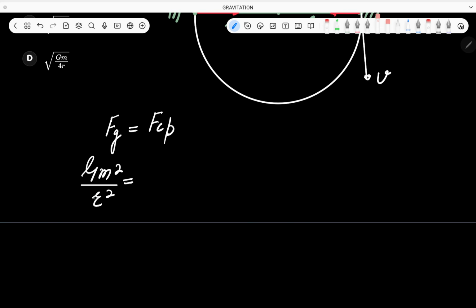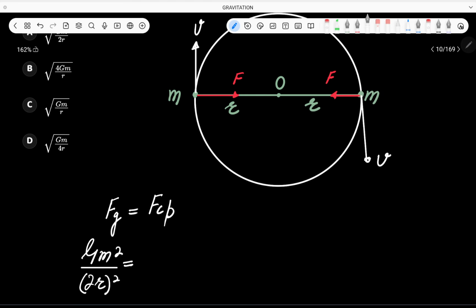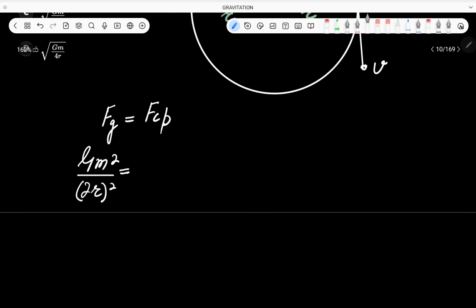Here the distance will not be r, rather that will be 2r whole square, because the distance between the two particles is r plus r, which is 2r. The centripetal force comes out to be mv² divided by the radius of the circle, which is r.